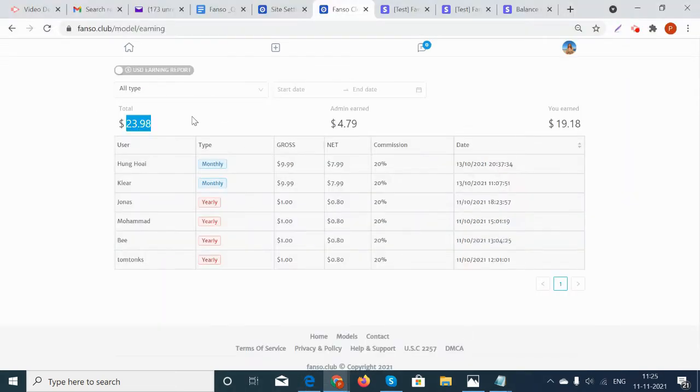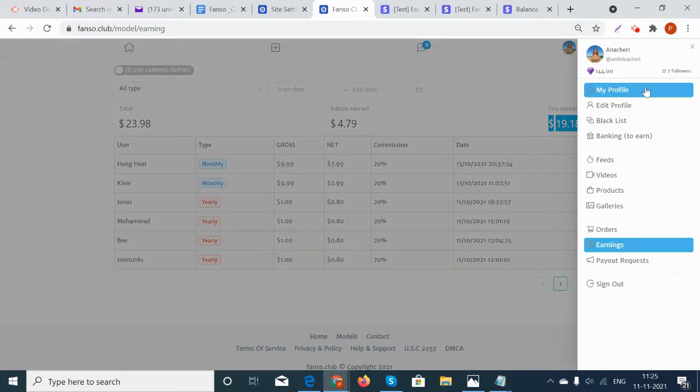So the earnings earned by the model through subscription will be here. So her total earnings, out of that the admin commission, and the remaining earnings through subscription that the model has earned is $19.18. This is managed by her Stripe account. So she cannot request her subscription earned payout from the admin on the platform. So what will happen is